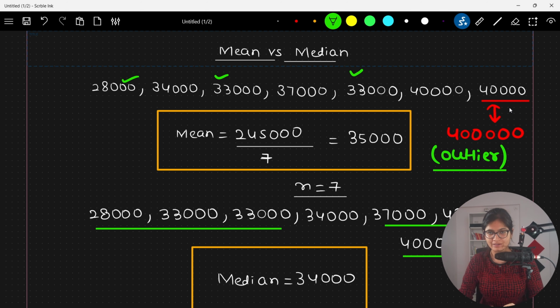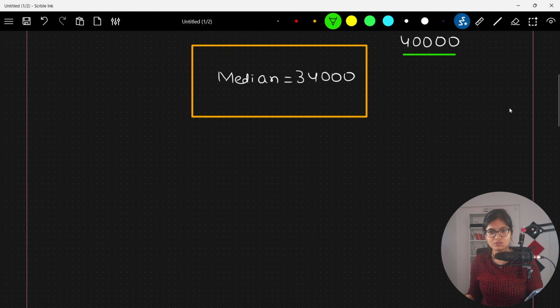You can try to calculate at your home as well. 33,000 plus 37,000 plus 33,000 plus I'm having 40,000, right? Plus now I will be having 4 lakh. 1, 2, 3, 4, 5. Perfect. Divide by 7.